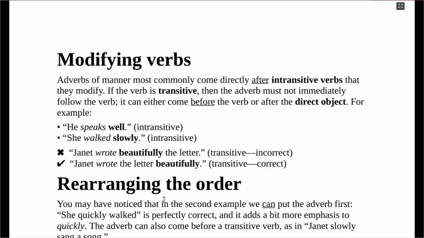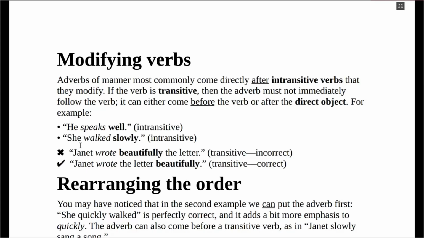But if the verb is transitive, then the adverb must not come immediately after it. It can either come before the verb or after the direct object. For example, he speaks well. The reason we have well after speaks is because speaks is an intransitive verb. It does not require an object. She walked slowly, because we can have she walked. It makes sense. That's an intransitive verb. So then you want to add something at the back, which is how did she walk?